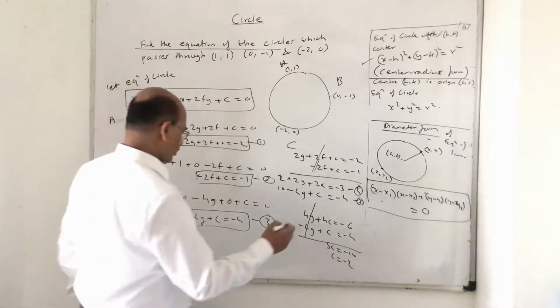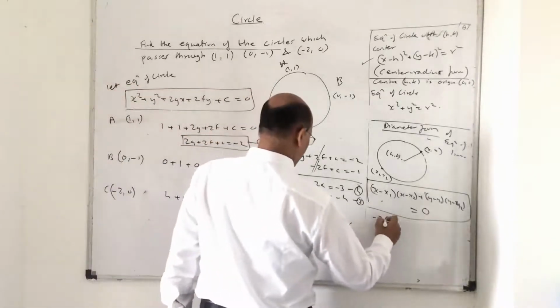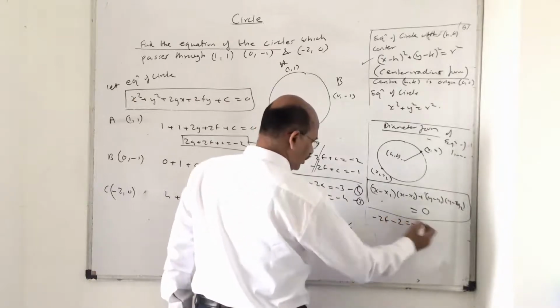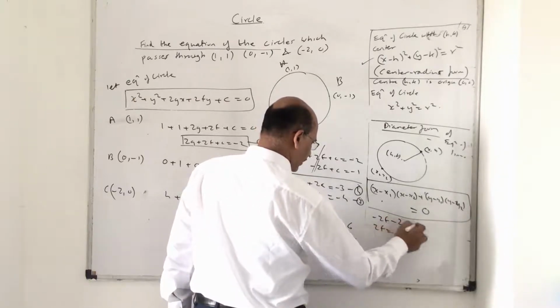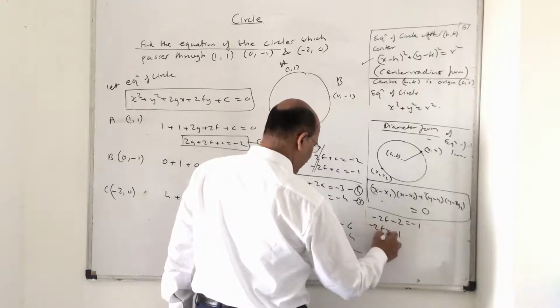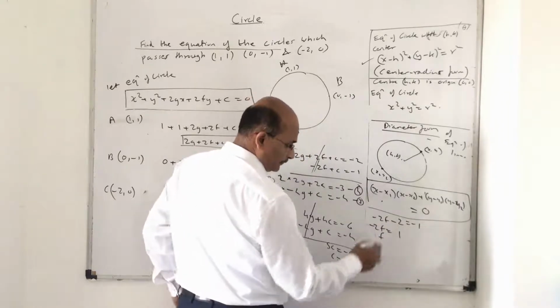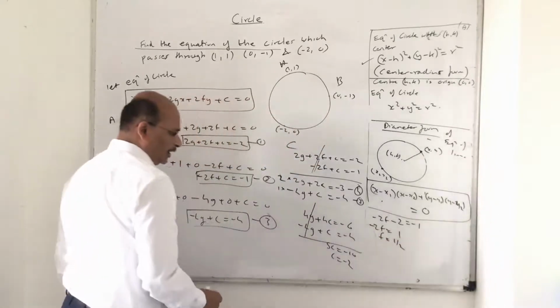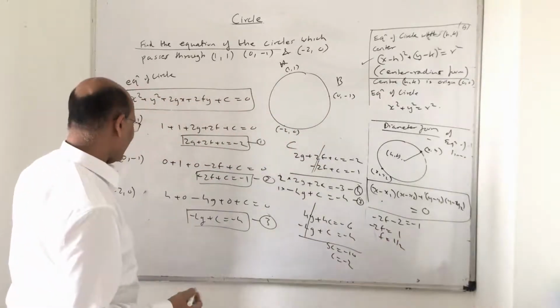So let us see this now. You have minus 2f minus 2 is equal to minus 1. So what happened now? 2f is equal to 1, so f is 1 upon 2. Now I got c, I got f, I have to get g.